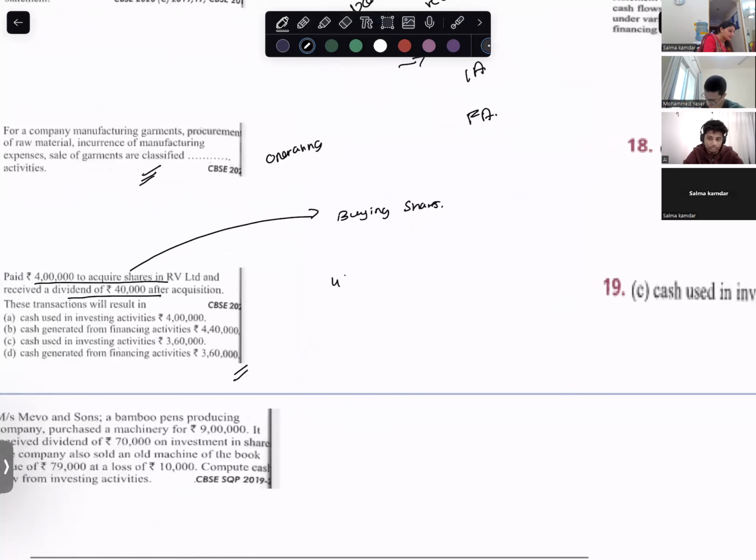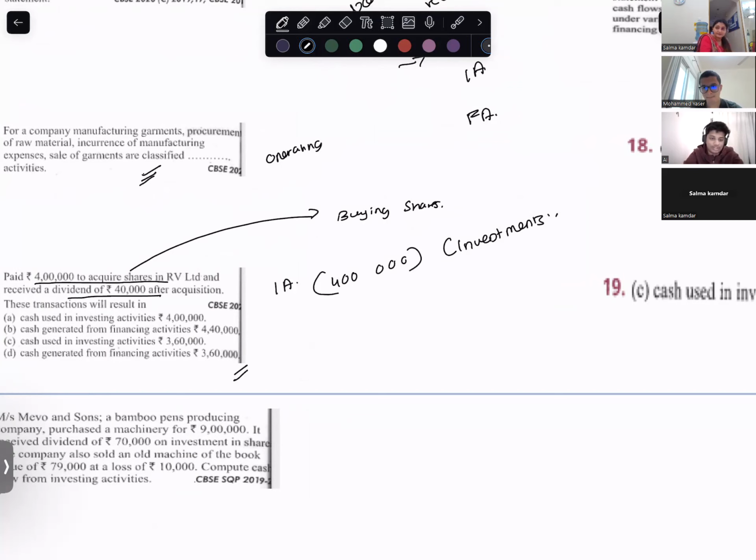You paid 4,00,000 for buying some investments, so this is an outflow, investing activity. You received a dividend of 40,000 again from the investment. This is an inflow, investing activities.